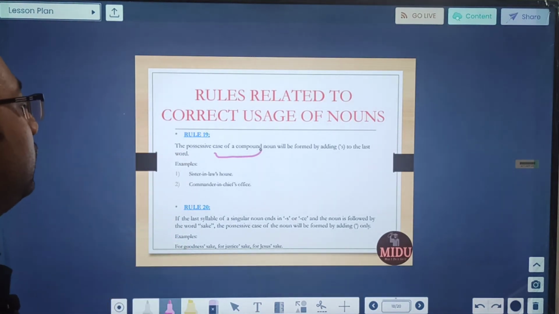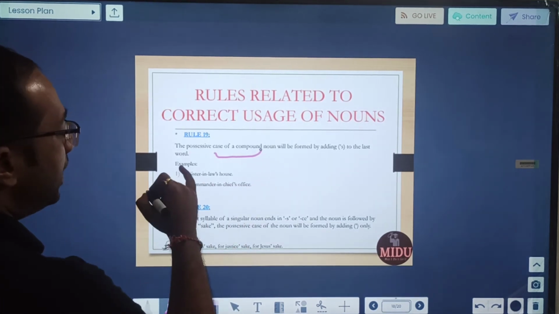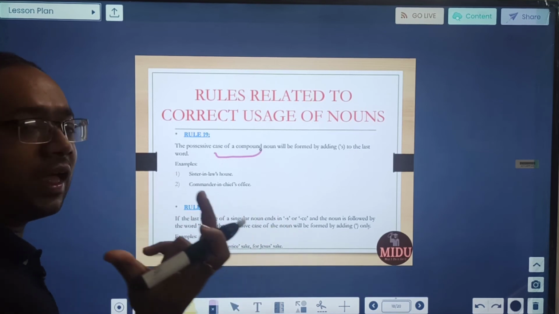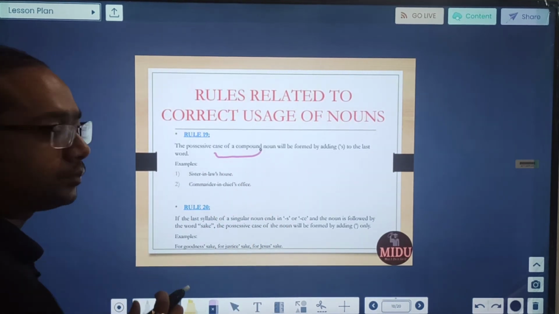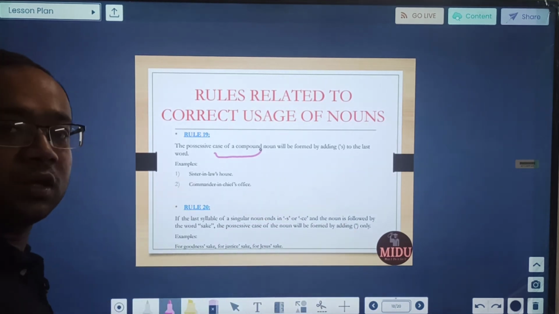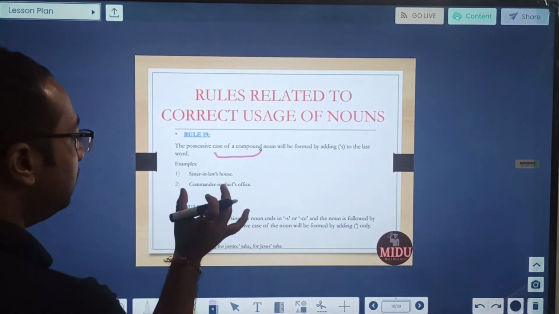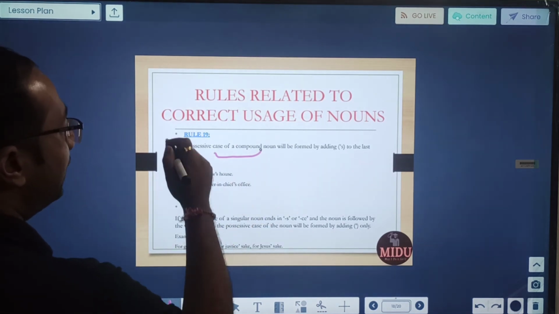Now in case possessive is there, then also only in the last. So sister-in-law's house, here the sister-in-law is considered as one unit. We will not say sisters-in-law's house, no. Similar example, commander-in-chief's office. So commander-in-chief together is a unit, his office, so apostrophe s will be added here.